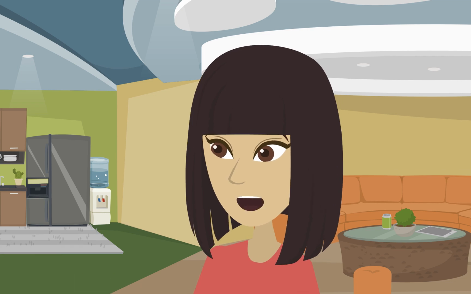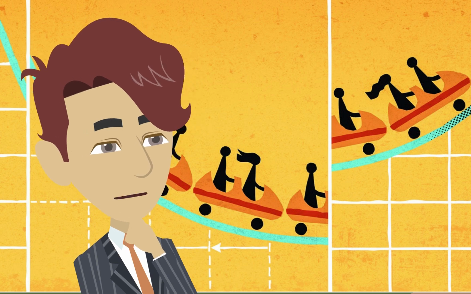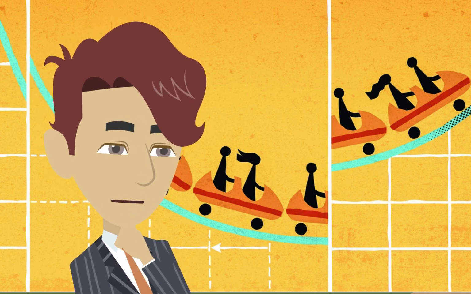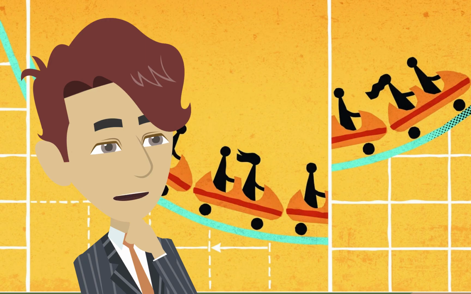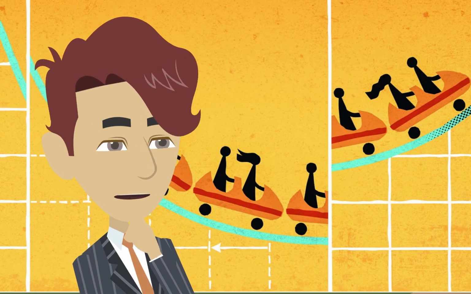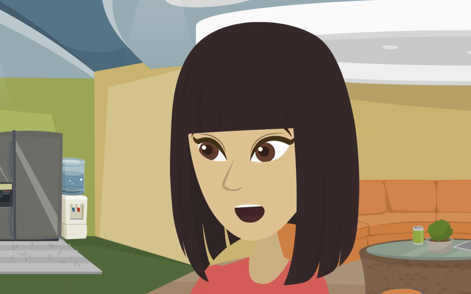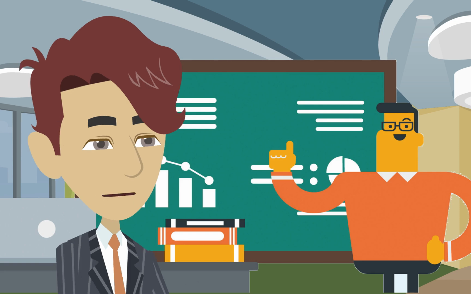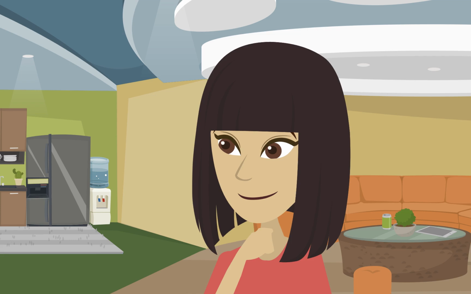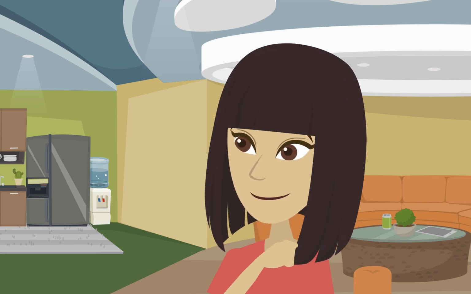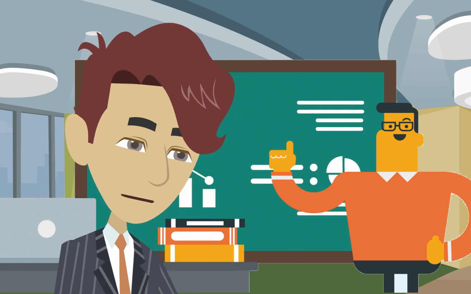I see, so policymakers have to balance these two factors? Exactly. This trade-off is crucial for understanding economic developments and how policymakers can use various instruments to influence the combination of inflation and unemployment. Can you give me an example of how this trade-off works? Sure, let's say the government reduces the money supply. In the long run, this will lower prices, but in the short run, it can cause firms to lay off workers, leading to higher unemployment.